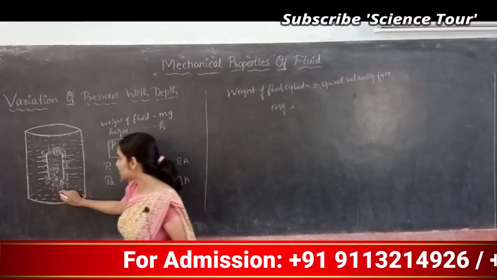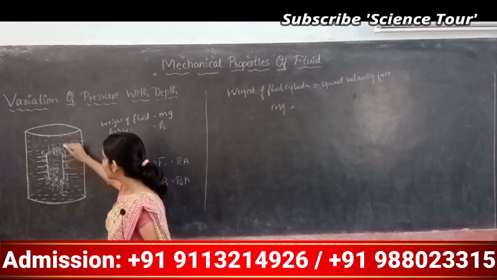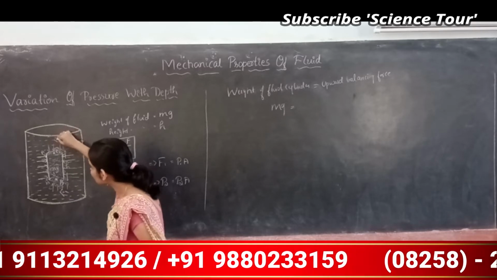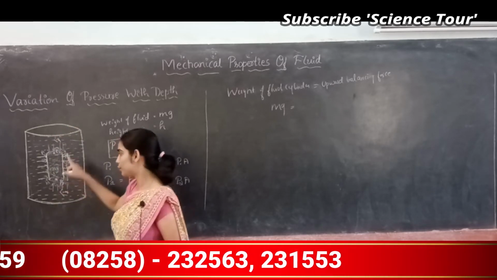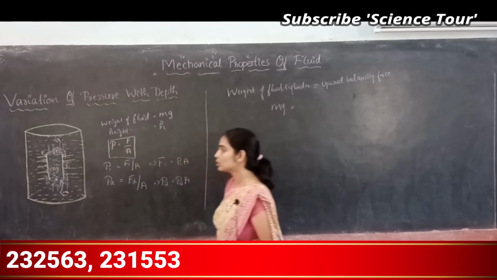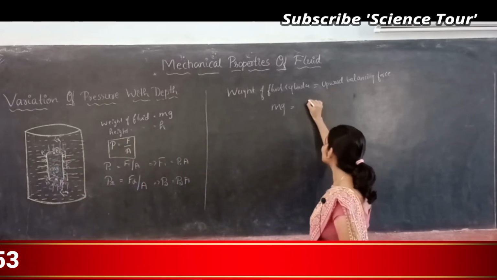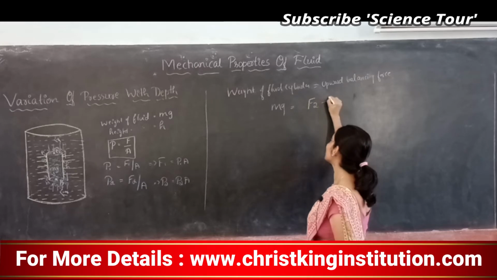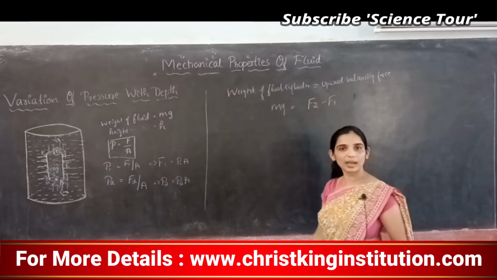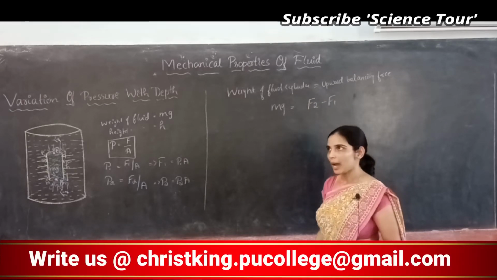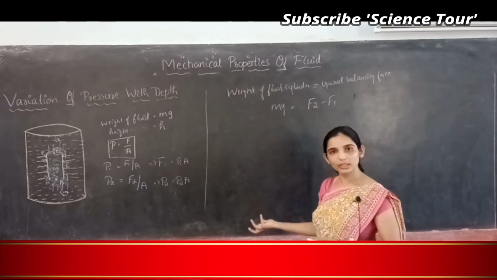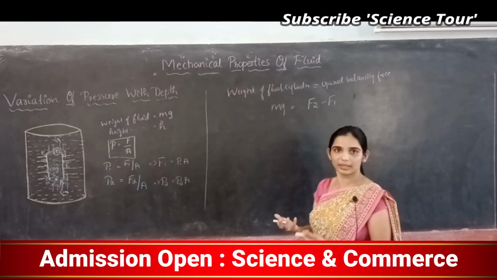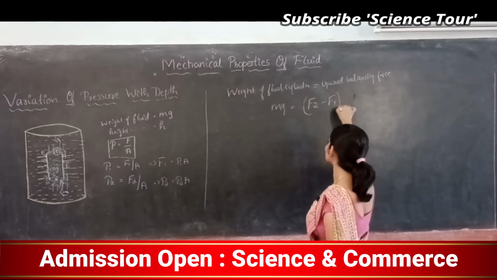And the upward balancing force is what? See, this is the F1 force and this is F2, correct? F2 is upward, this is downward. So you can say that the upward balancing force is F2 minus F1. Am I right? The upward minus the downward force is the thrust given to the cylinder.